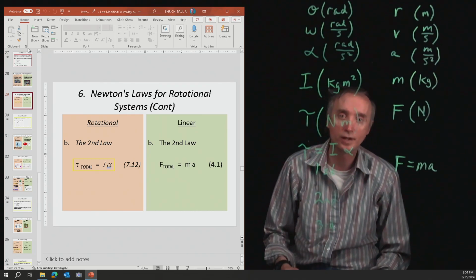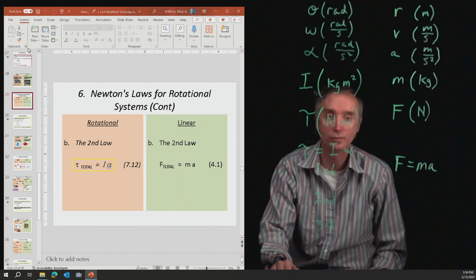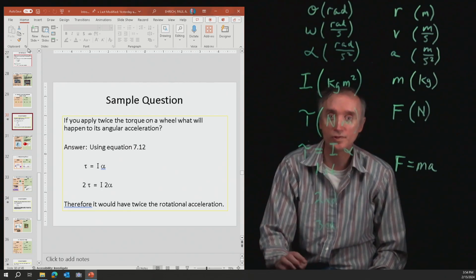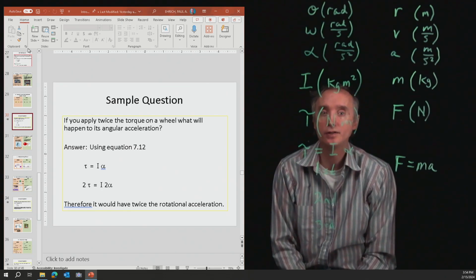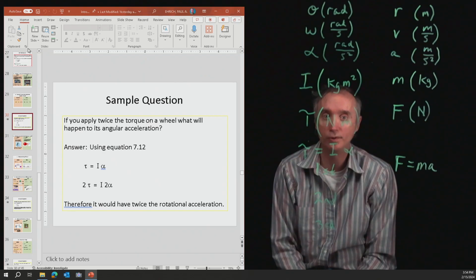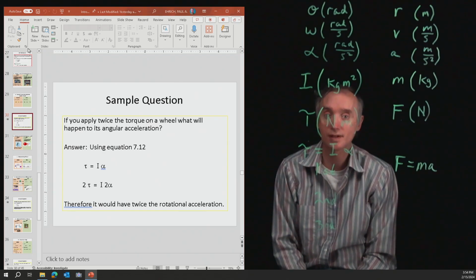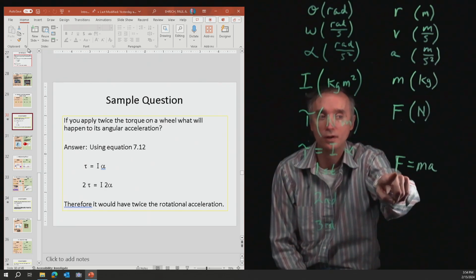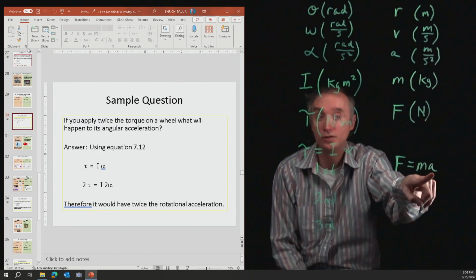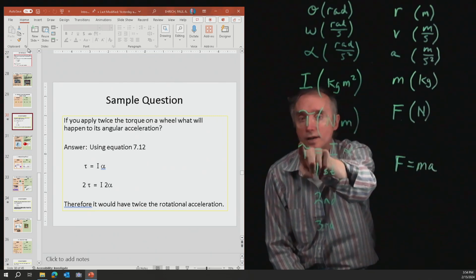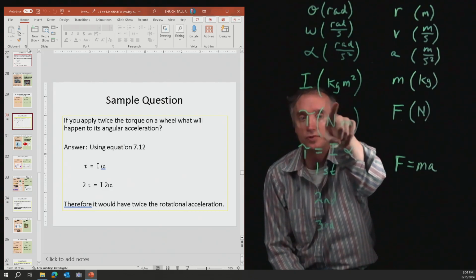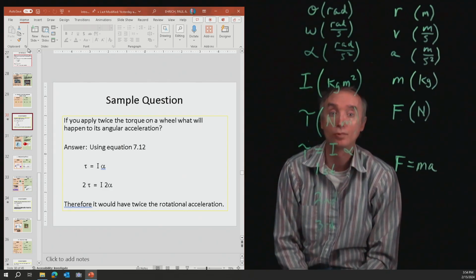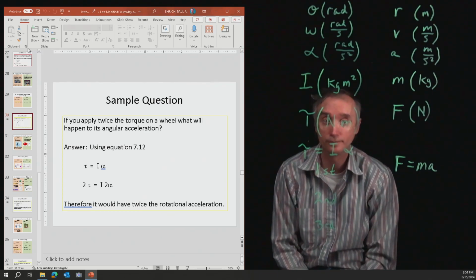Now you'll notice that this one has a yellow box around it, so I just want you to understand it conceptually. Here's a sample. If you apply twice the amount of torque on a wheel, what will happen to its acceleration? Well, remember when we did a problem where we said if you apply twice the force, what happens to the acceleration? It'd be twice as much. So twice the torque will produce twice the rotational acceleration.